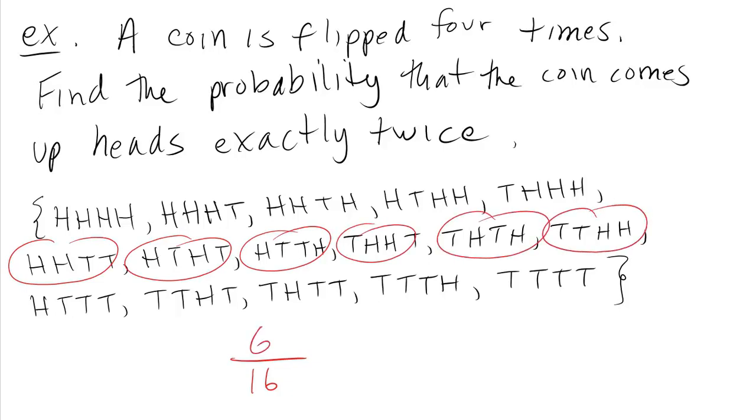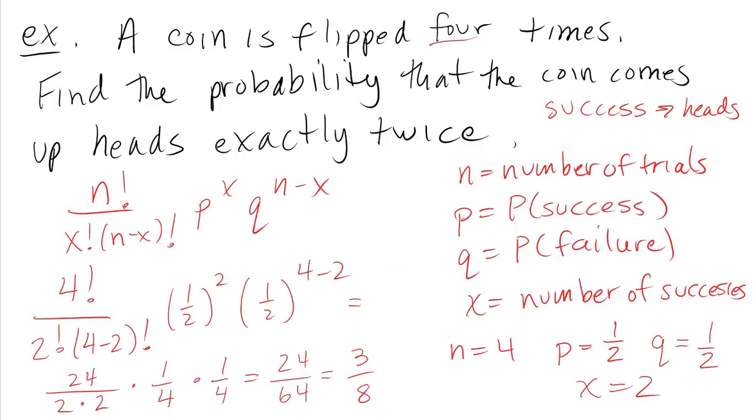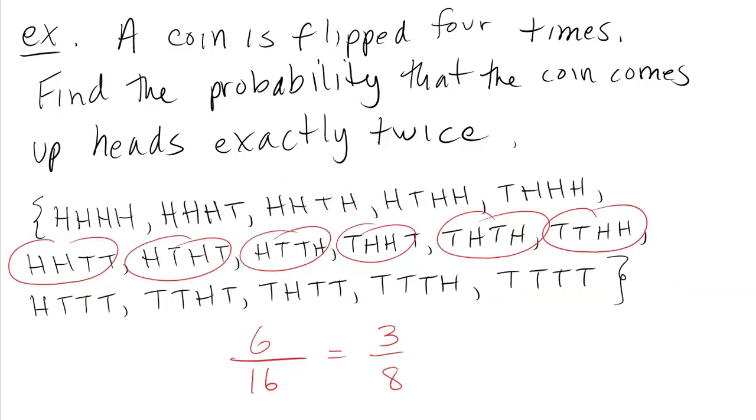So there are a total of 6. And if we reduce that by dividing each by 2, we get 3/8, which is the answer we got on the last slide. And when I demonstrate this, your reaction might be, well, wasn't that a lot easier to do? Well, maybe for you, because you weren't the one who had to come up with these 16 different outcomes, right? I did that for you.